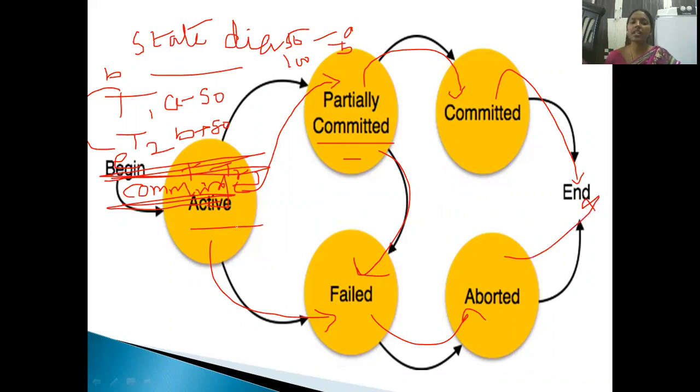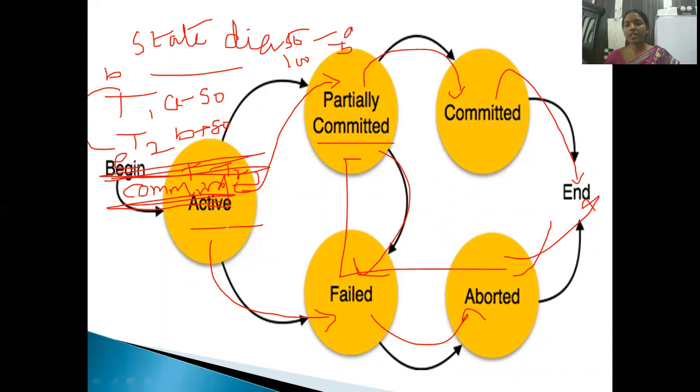So this is a state diagram and it is very important for your transaction states. First one is active. From active, the transaction goes to partially committed. When you say commit, it goes to committed state, then end. Now, from partially committed state, before committing a transaction, a power failure occurred. It goes to failed state, then to aborted state. From aborted state, the transaction rolls back. So the amount you deducted will be added back to you, and the amount added to B will be deducted. Clear? From that, you reach the end state.